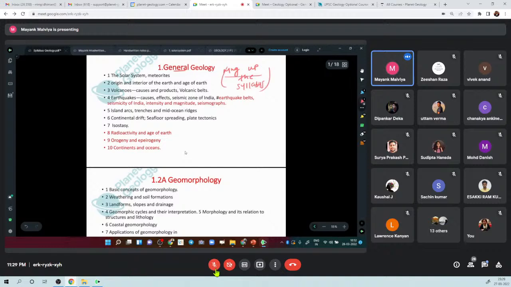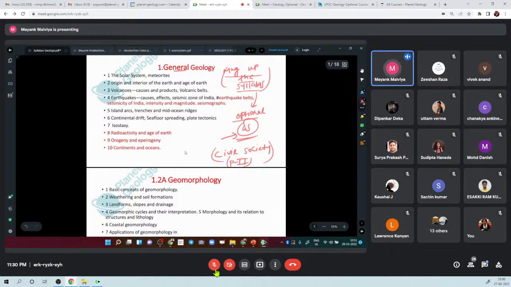And this is not important only for optional but also for GS, right? It is very important, even for general studies, that you mug up the syllabus. You should remember the syllabus word by word, right? Even for general studies, suppose you are reading the newspaper and there is a keyword, maybe civil society, which is mentioned somewhere in your syllabus, in paper 2, I think.